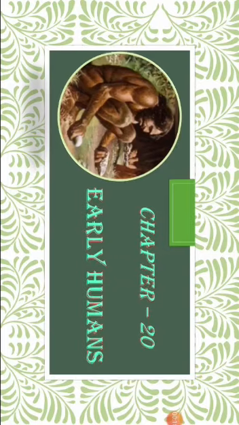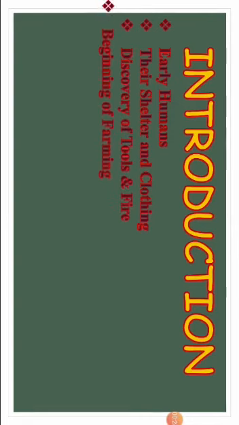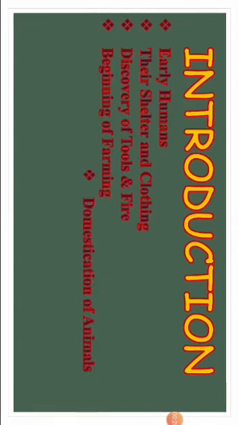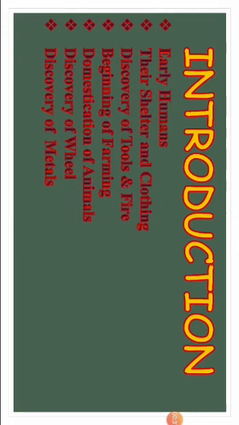In the session, we will study Chapter 20 Early Humans. In the chapter, we will talk about early humans, their shelter and clothing, discovery of tools and fire, beginning of farming, domestication of animals, discovery of wheel, discovery of metals.